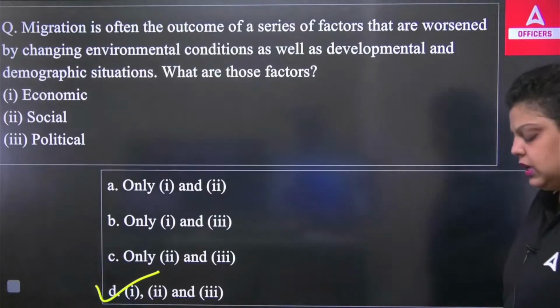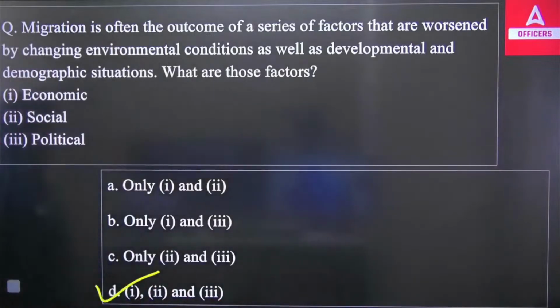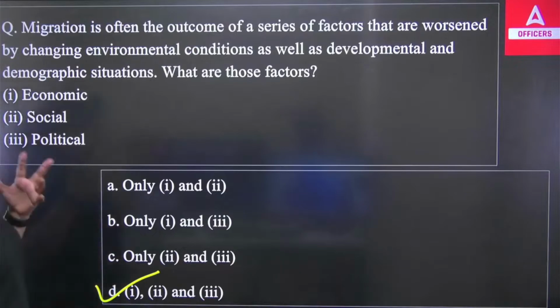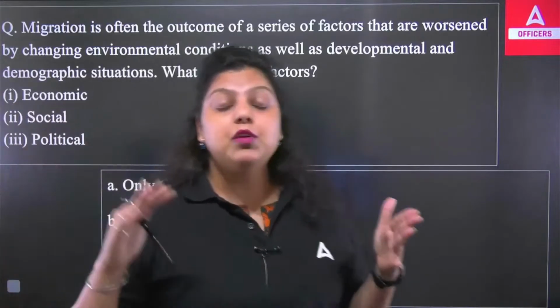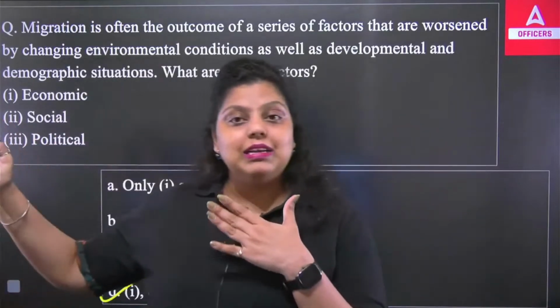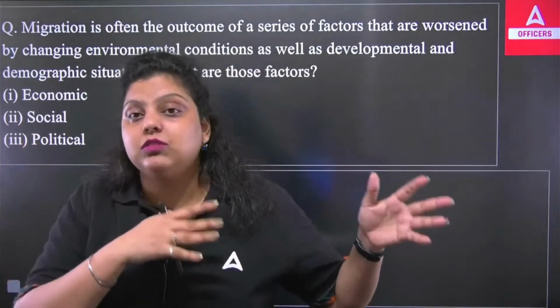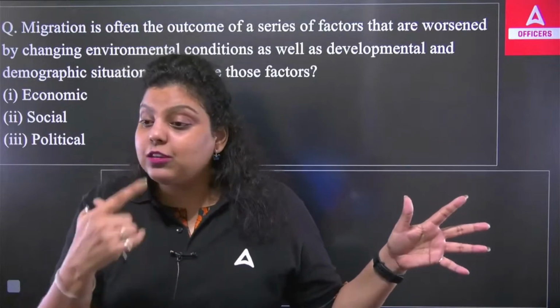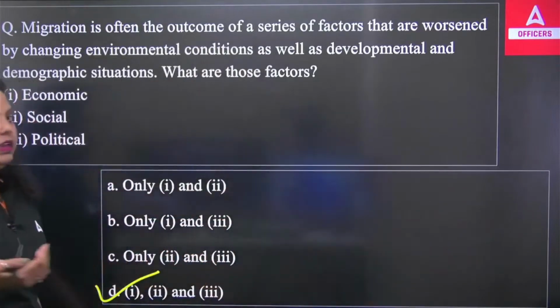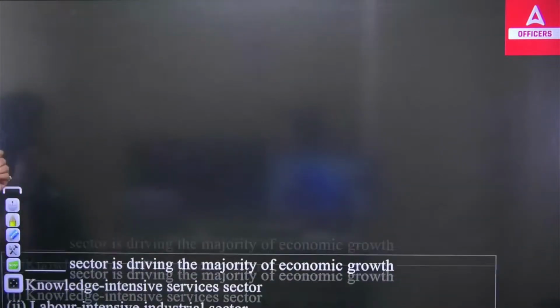the economic factor: obviously you do not have job opportunities there, so people have to leave. Second, social reasons: maybe your culture is different, and in the area where you are living you are the only person who belongs to that particular religion. Because the cultures are different, you have to leave. Apart from that, maybe the law and order of that area is not supporting you. They have more people of some community in that rural area, they support them, and they do not provide you justice when others do wrong to you. In that situation, what happens? Simply, migration happens. So the right answer will be D. All of these are reasons because of which people have to migrate from one place to another.